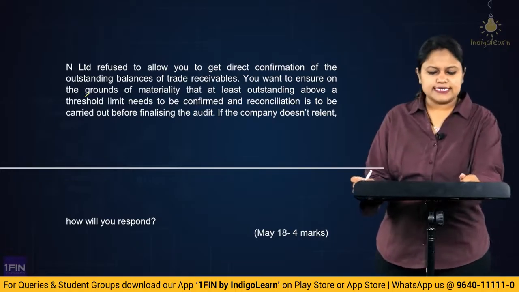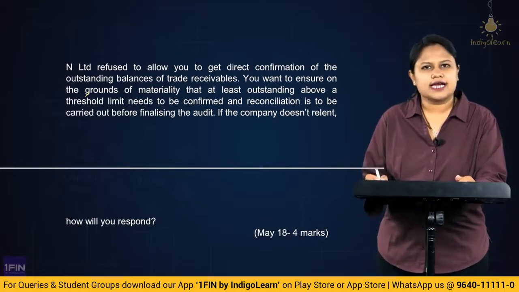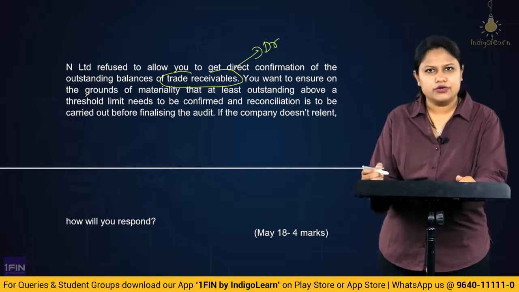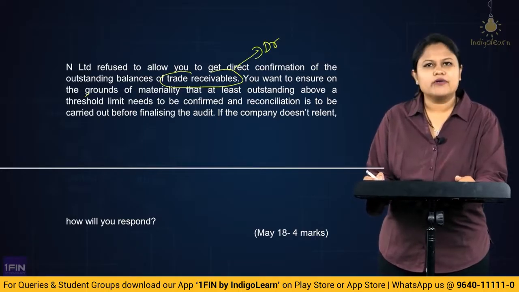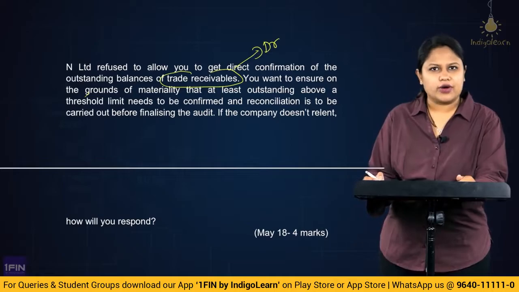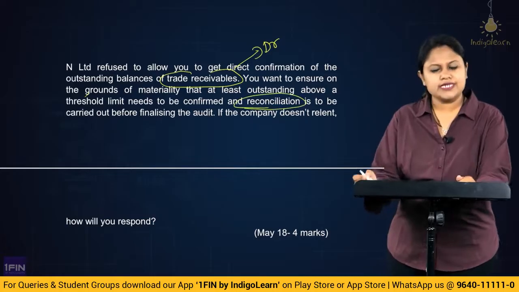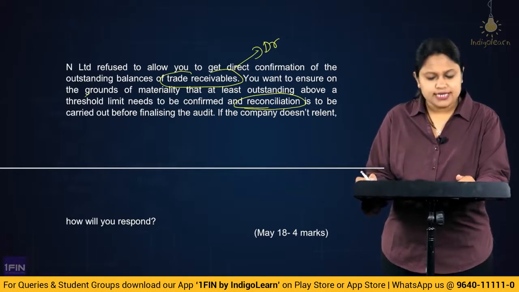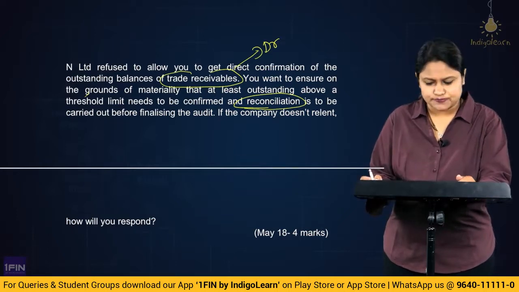So here they are telling that N Limited, our client, is refusing us to obtain external confirmation from the trade receivables, that means from the debtors. We are not allowed to obtain the confirmation. But you are insisting that at least above a particular amount we are required to obtain confirmation and we want to reconcile the balance. Only then we will be in a position to close the audit and give the opinion. But the company is not accepting the request, and the question is asking us how we are going to respond to the situation.